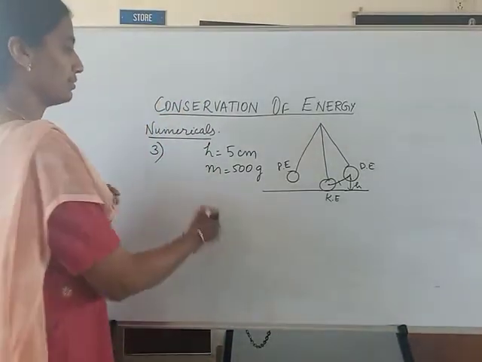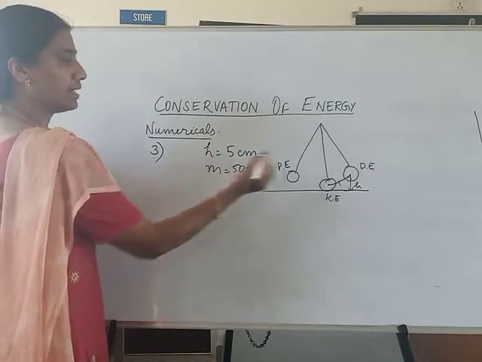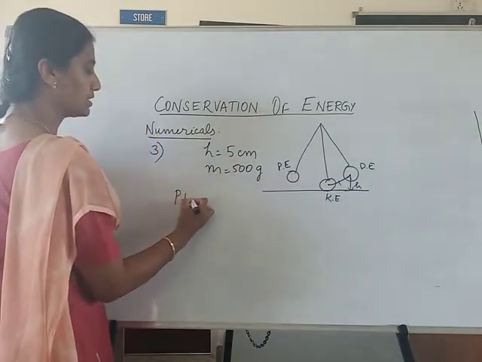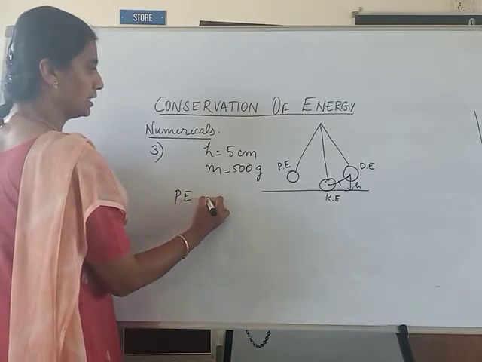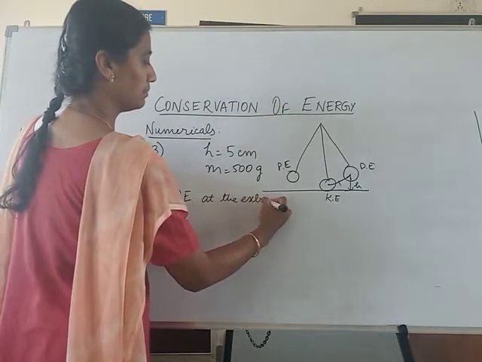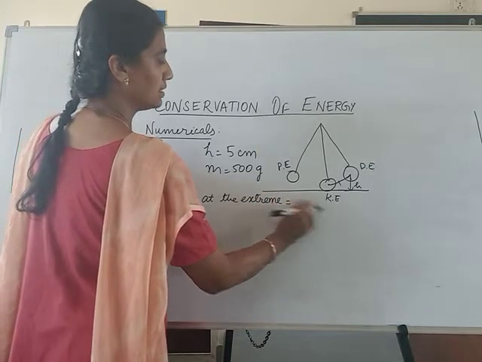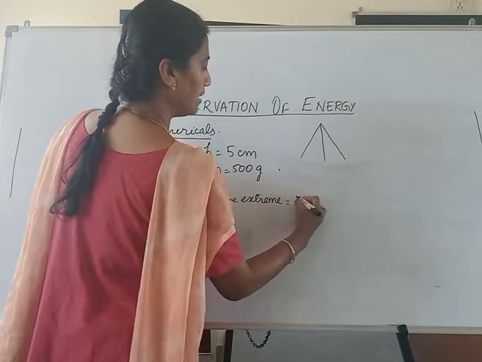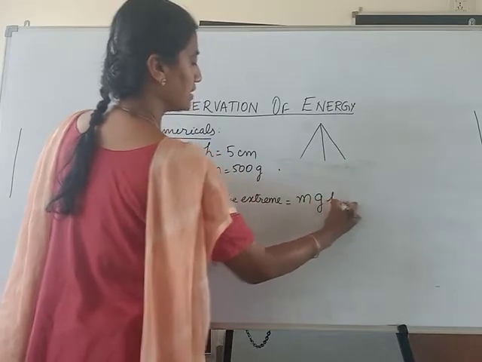So first, with this height, I can find the potential energy. Potential energy at the extreme point will be mgh.